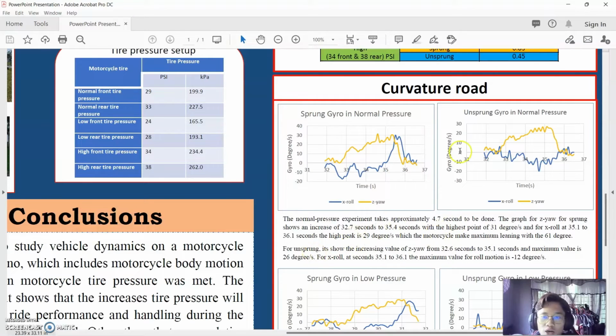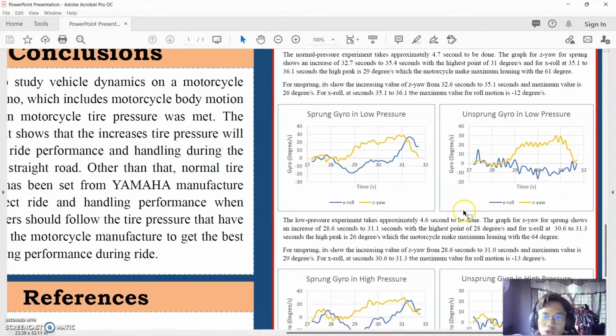So for the unsprung, this graph shows the increasing value of Z yaw from 32.6 seconds to 35.1 seconds, and the maximum value is 26 degrees per second. So for the X roll at seconds 35.1 and 36.1, the maximum value for roll motion is negative 12 degrees, which is at this state.